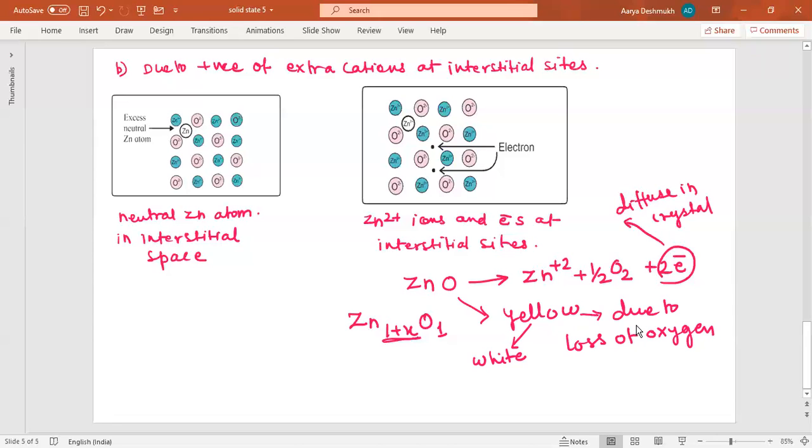So on cooling it is white, and it is yellow when heated. This color change is due to the loss of oxygen from the zinc oxide. So this is about the metal excess defect and metal deficiency defect. Now in the next lecture, we'll talk about the relationship between molar mass, density and the substance. Thank you.